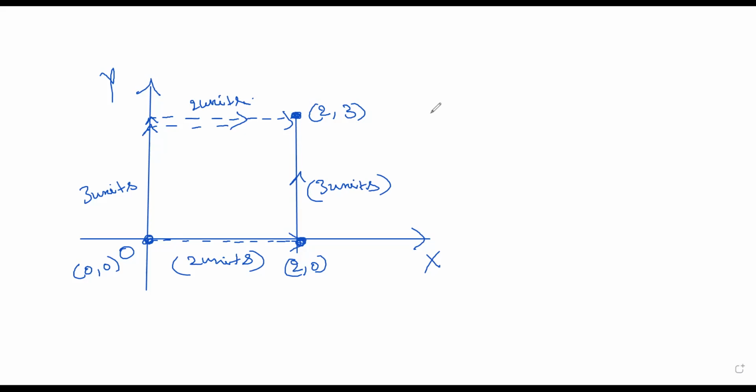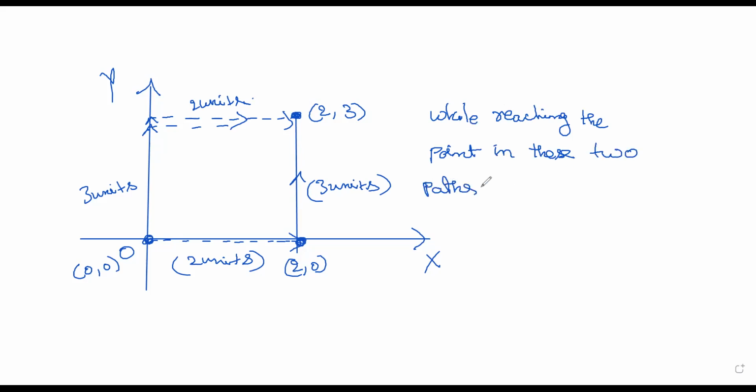Okay. So while reaching the point in these 2 paths, I have completed a rectangle.